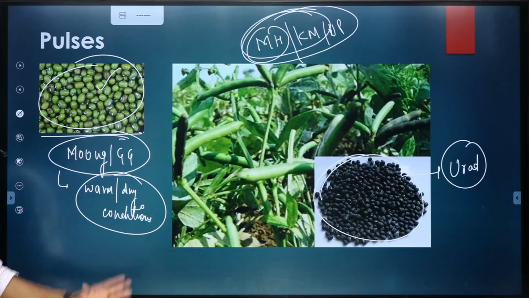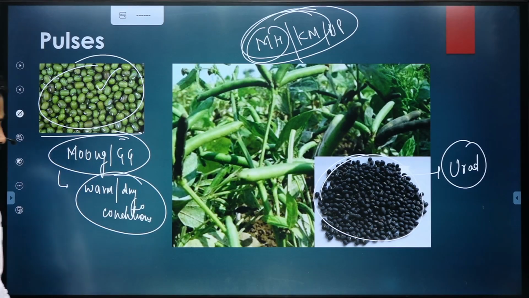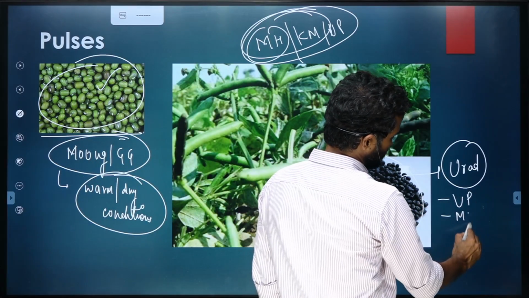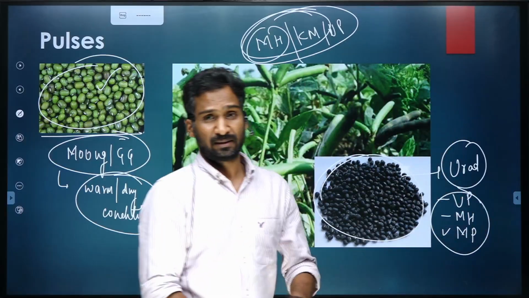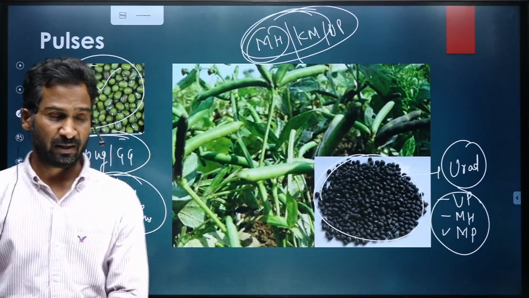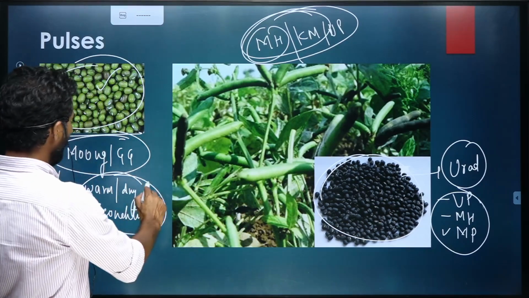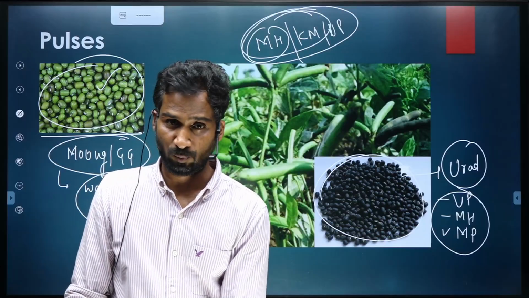Again, it is mostly grown in UP, Maharashtra, MP. So in these states, the northern and the central part of India, including the southern part of India, where there are warm and dry conditions, they are grown as Zayad crops, mostly as Zayad crops.